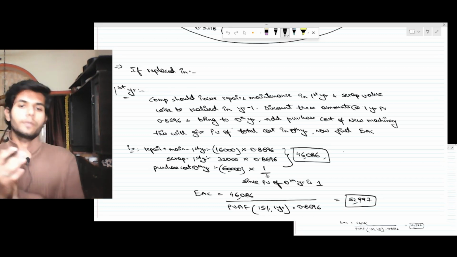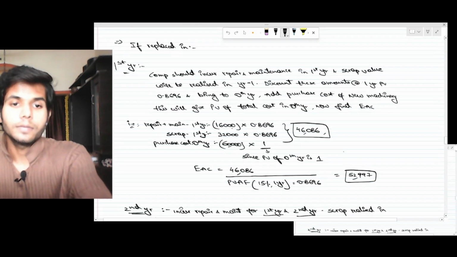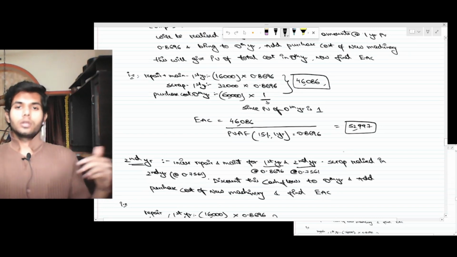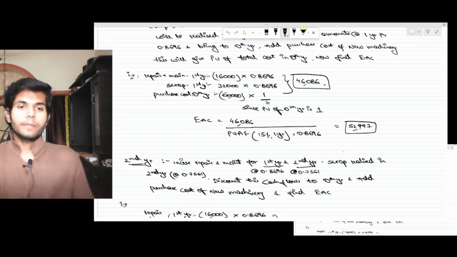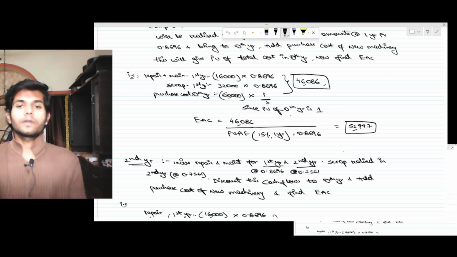This will give a PV of the total cost in 0th year. Now find EAC. That is repairs and maintenance of first year, 16,000 negative, I mean minus 16,000 outflow into PV of first year. Scrap 32,000 into PV of that scrap first year. Then purchase cost first year, that would always be 1 since PV of 0th year is 1. Then find EAC, you'll be getting 52,907.